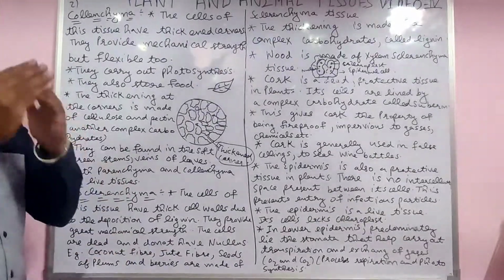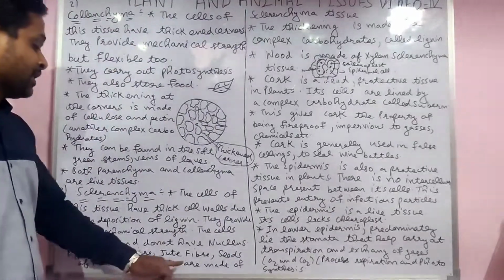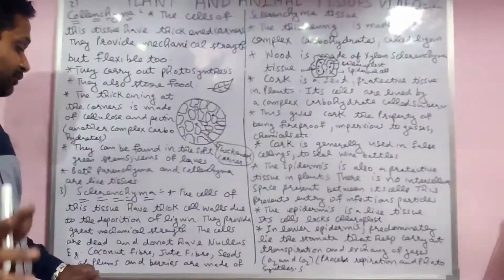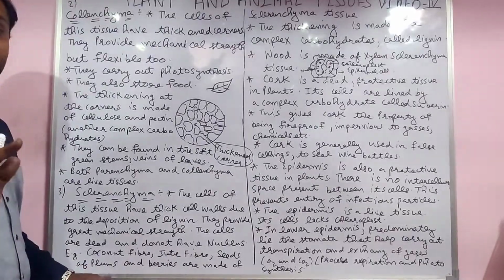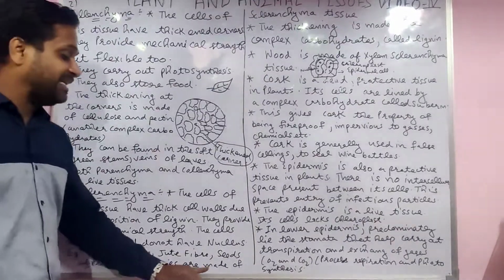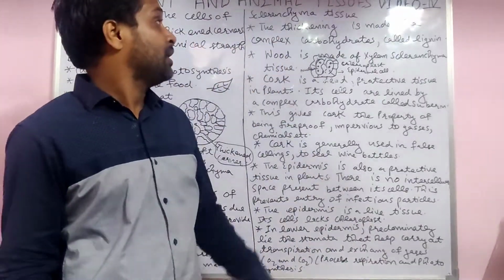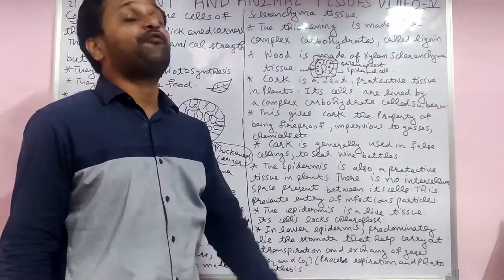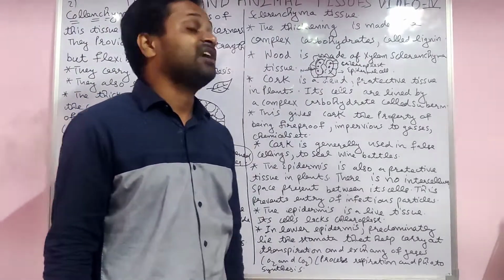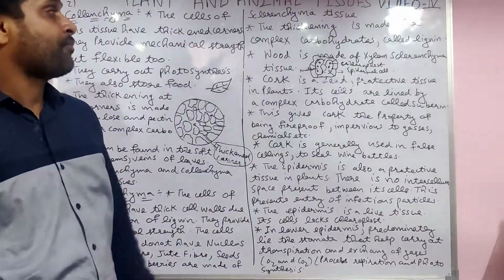Coconut fiber, you know, the hairs of the coconut, provides the maximum strength only. Jute fiber helps to make ropes. Seeds of plums and berries are made up of sclerenchyma tissue. Yes, the thickening is made up of a complex carbohydrate called lignin. Their thickening is made from lignin only, already explained to you.